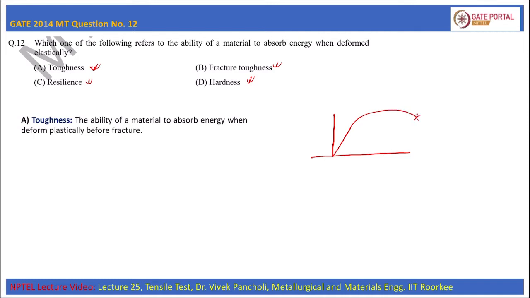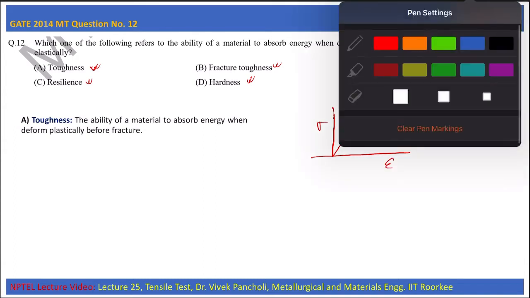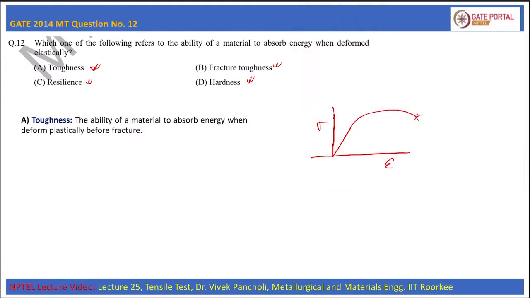According to the definition, toughness is the ability of the material to absorb energy when it is deforming plastically. That means the toughness is nothing but the area under this curve up to before fracture. So this is the toughness.